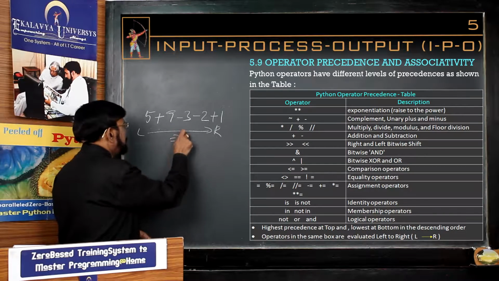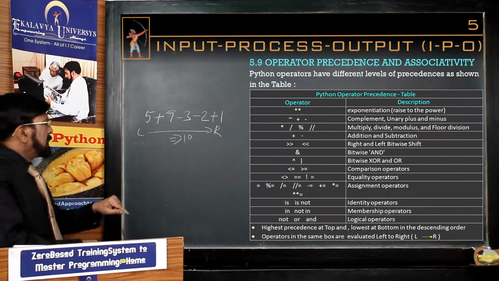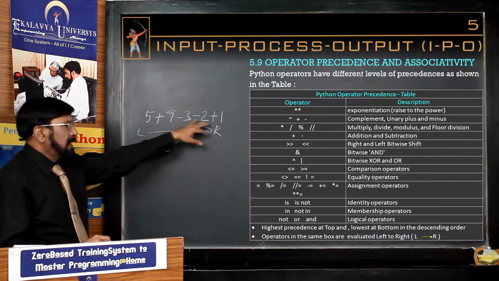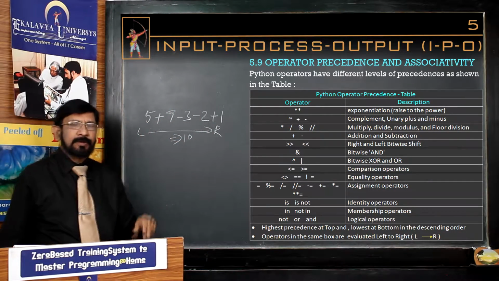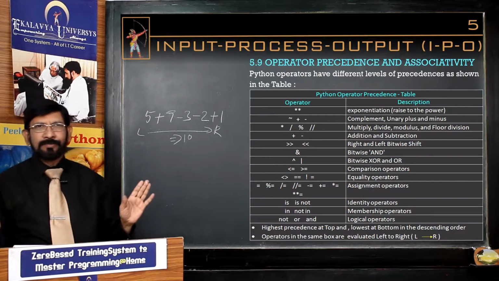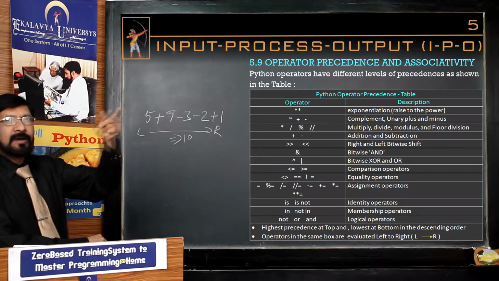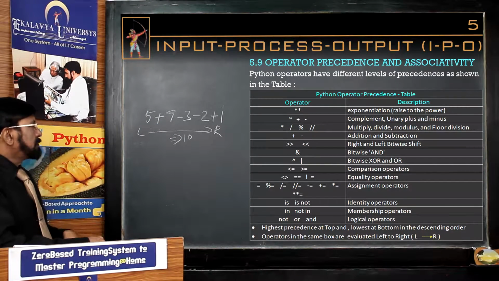The result is 10. So, the associativity rule means if any expression has operators of the same rank, then those are executed from left to right. That is the associativity rule. And if different groups of operators are there, the precedence rule is applicable. That point you have to understand.